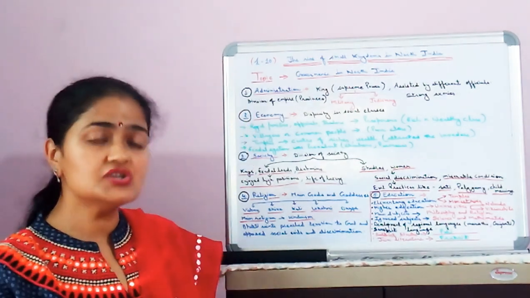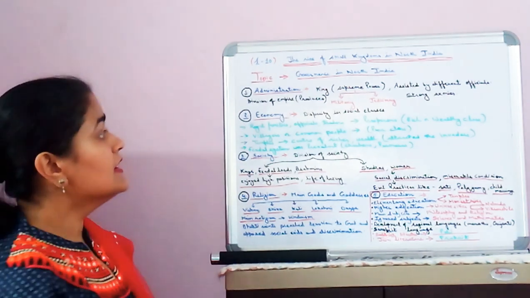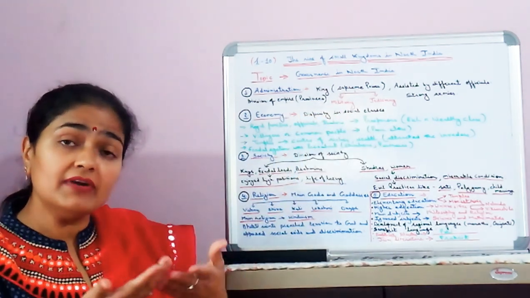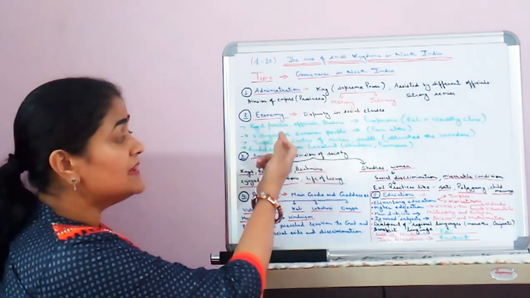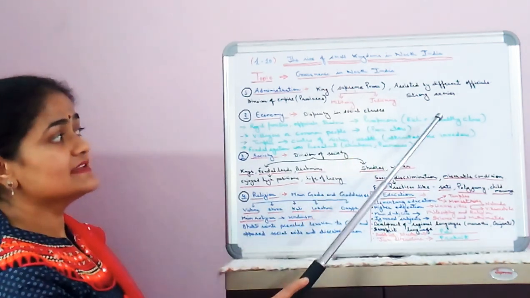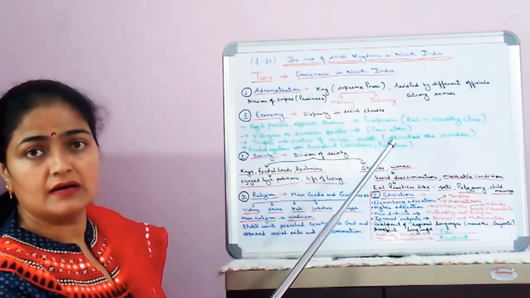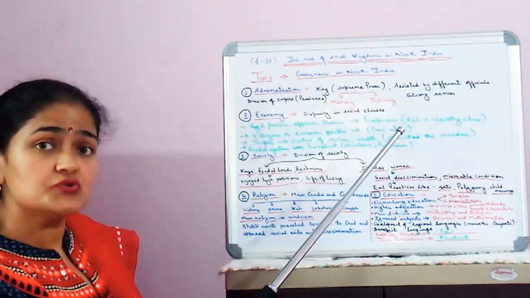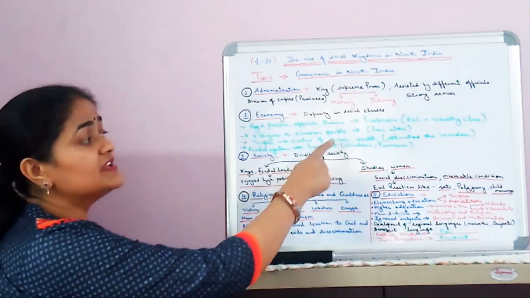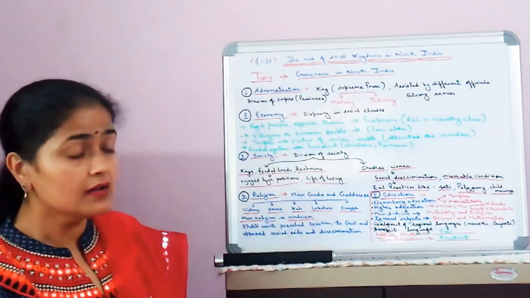Okay, next one is economy. So what was the economic condition of the state? There was a disparity in social classes. Means the society was divided into different classes like royal families, officials and traders. They were the prosperous, rich or wealthy class. Second, villagers or common people, they were the poor class and they lived a life of misery. Third, the temples. The temples here were the center of riches. Riches means wealth, and hence attracted invaders from outside the country.